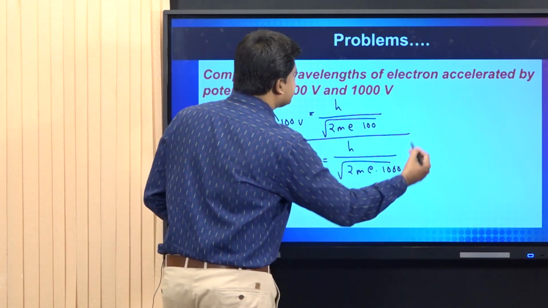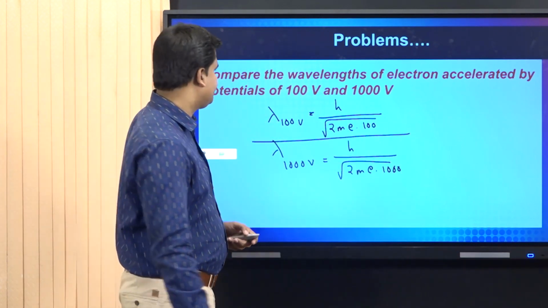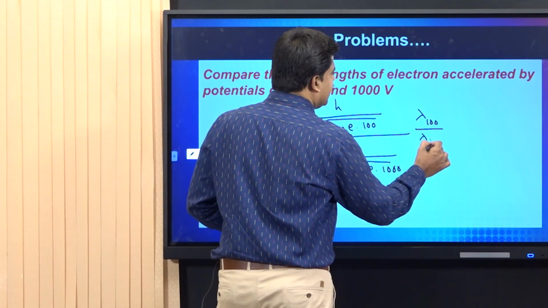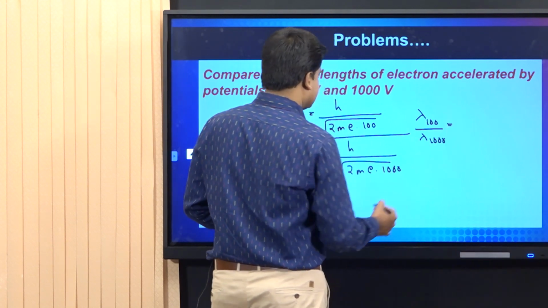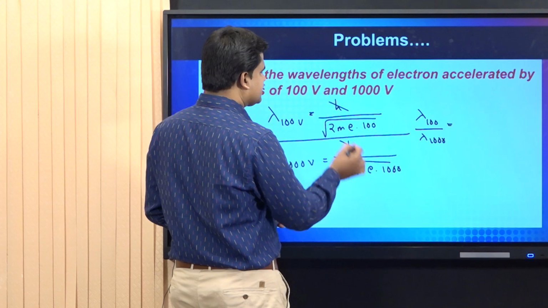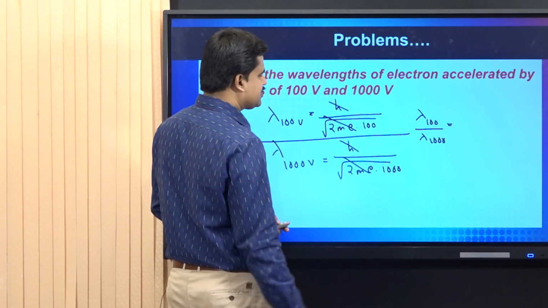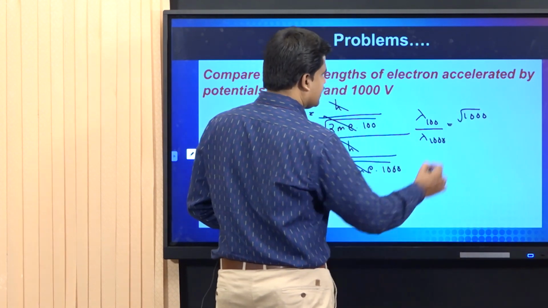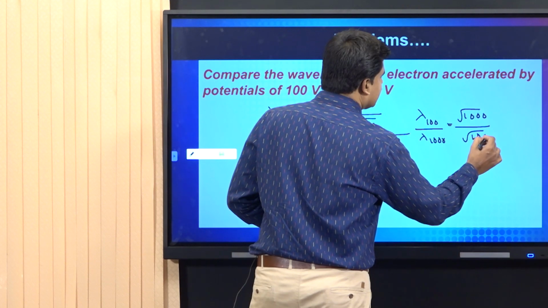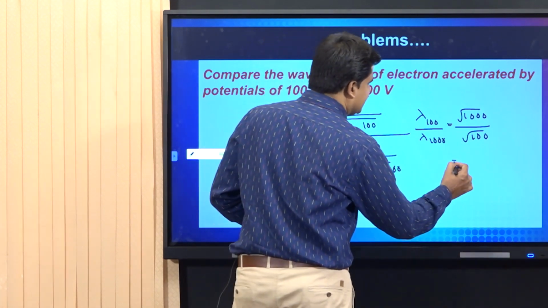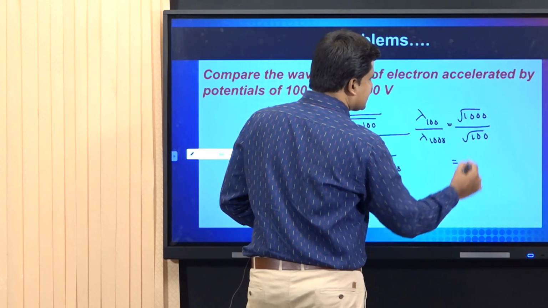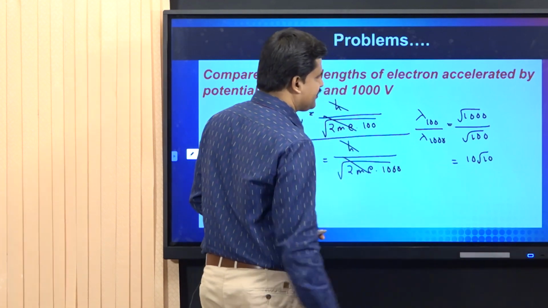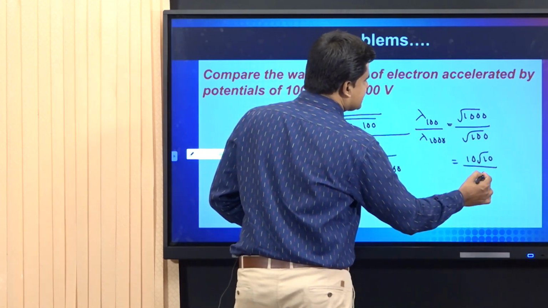We can divide these two equations to get the ratio. That is, lambda 100 volt divided by lambda 1000 volt is equal to, h vanishes, root 2 me vanishes, root 2 me vanishes, and root 1000 is in the numerator and root 100 is in the denominator. This is equal to root 1000, which is 10 into root 10, divided by root 100, which is 10.